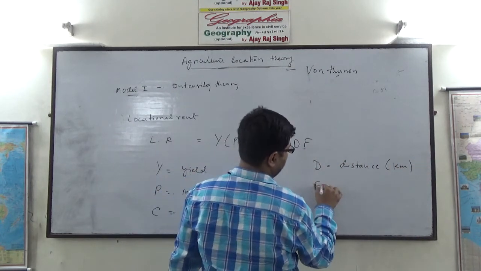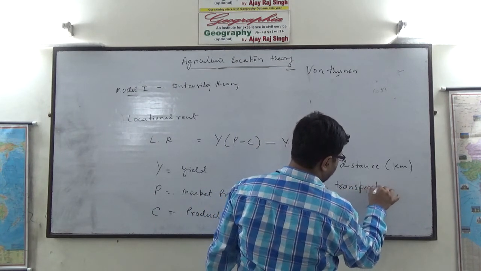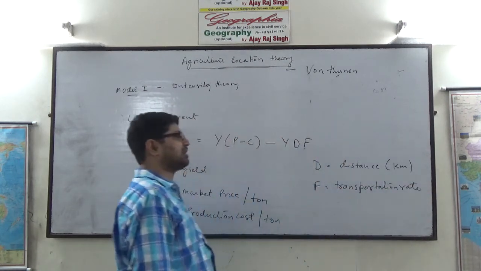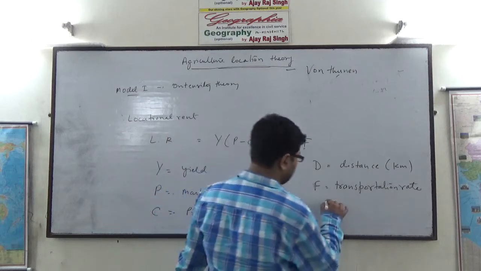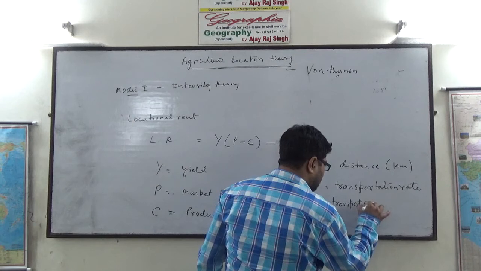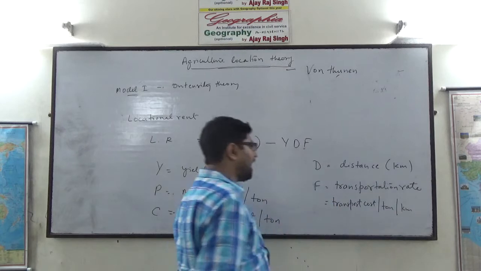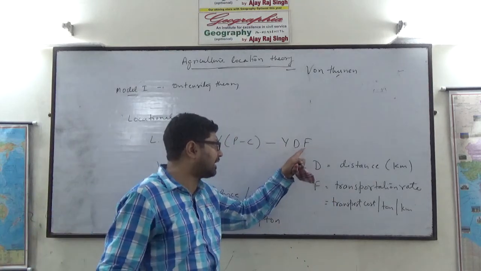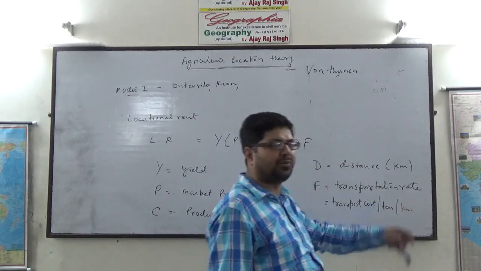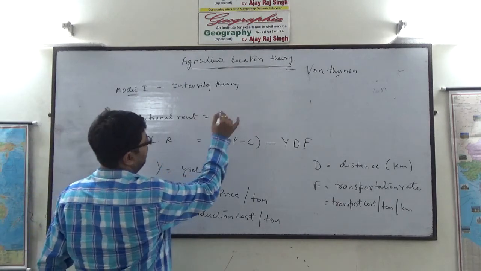F stands for transportation rate, that is transport cost per ton per kilometer. Now always remember this formula.